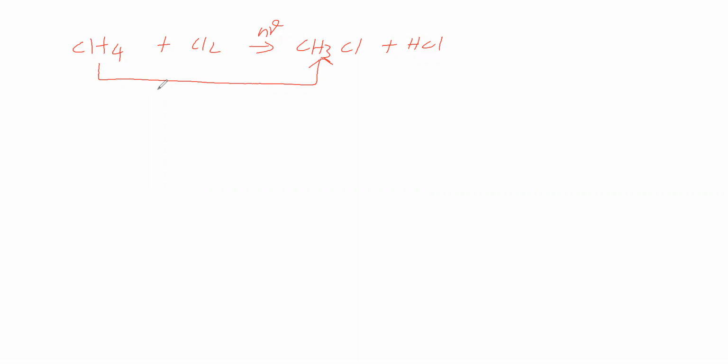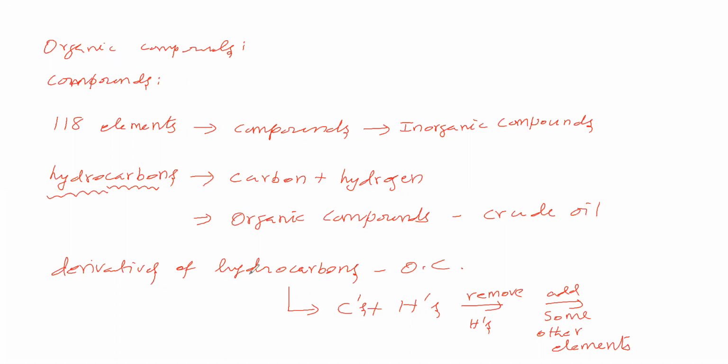Here 4 hydrogen atoms are there, but here 3 hydrogen atoms. Therefore, we are removing one hydrogen. Here Cl is not present, so we are adding one Cl. Therefore, we are replacing hydrogen by Cl, so we can call it a derivative of hydrocarbon. These derivatives of hydrocarbons are also called organic compounds.